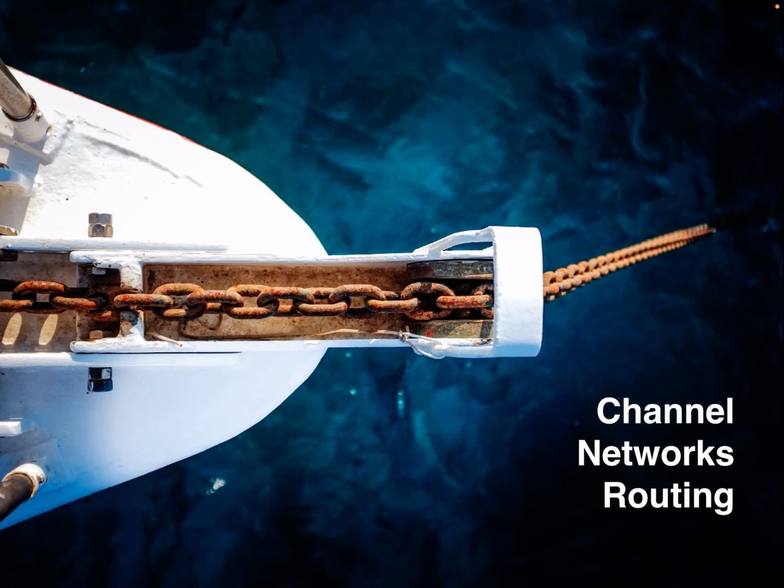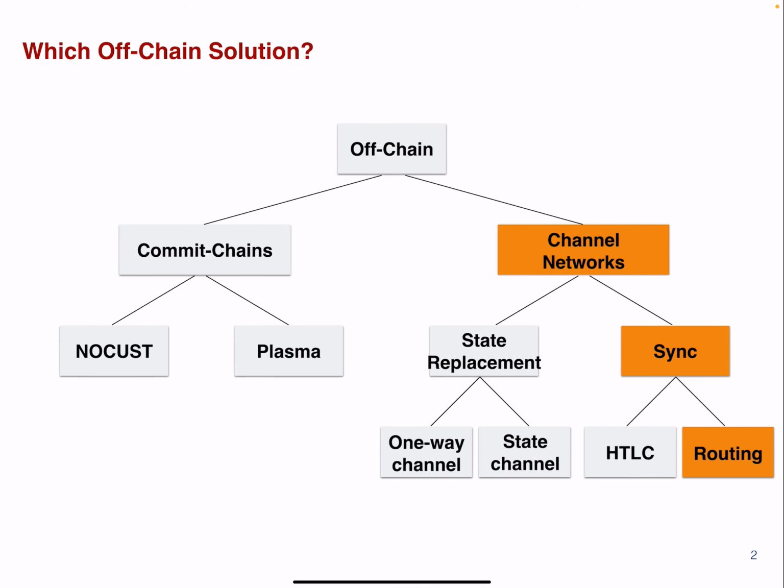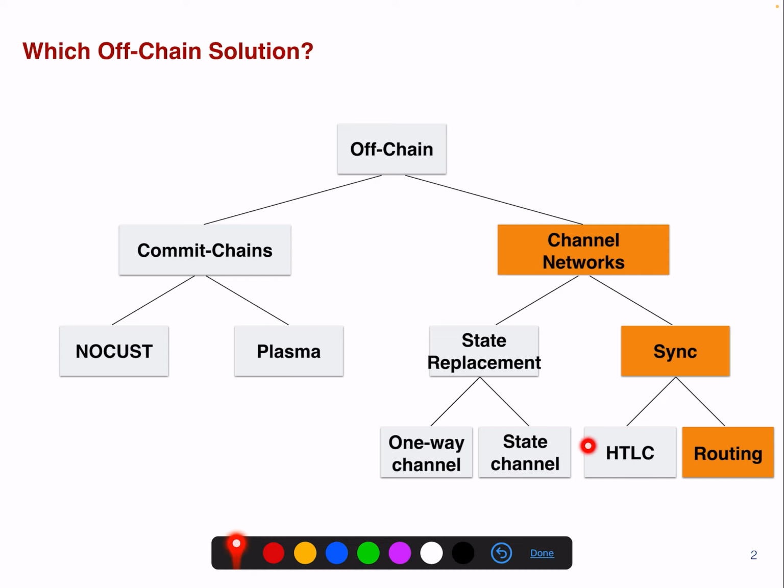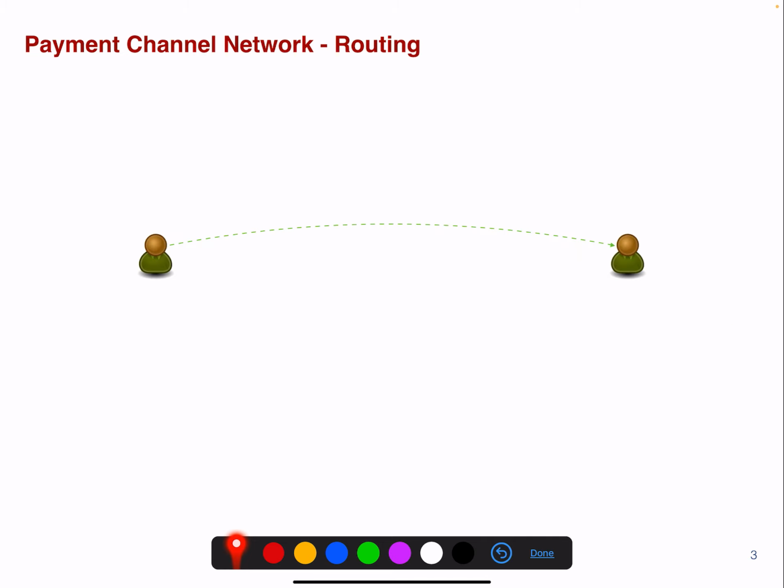Channel networks, routing. So now that we know how to synchronize payment channels, how do we find a path towards a particular peer? So routing is really the problem of what way we have to take in order to reach a particular target peer. And this is because, let's say we know about this path. It could be that this particular path here, the sub-path between these two nodes, is depleted. If this is depleted, then we need to find another alternative path that we can go through.